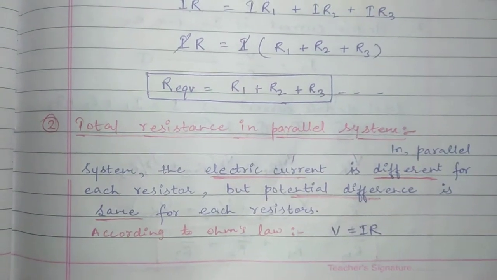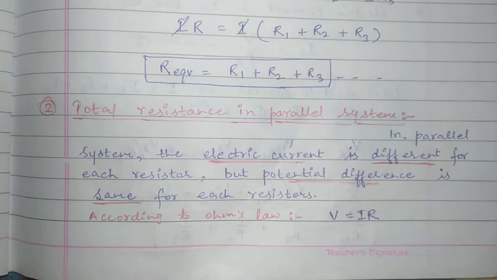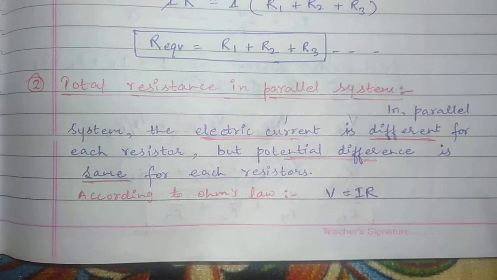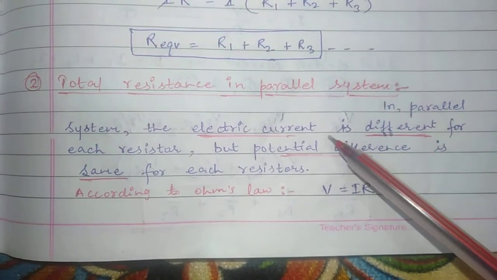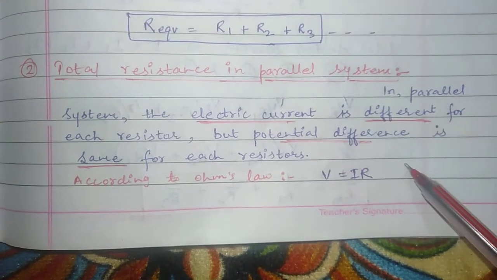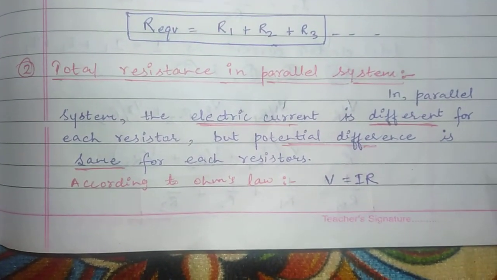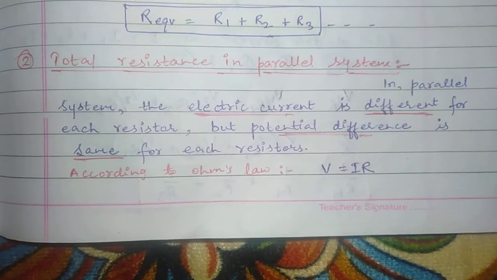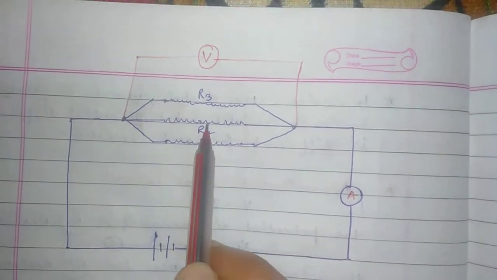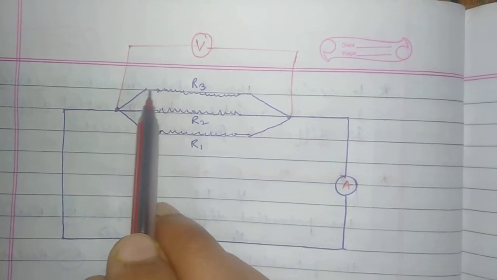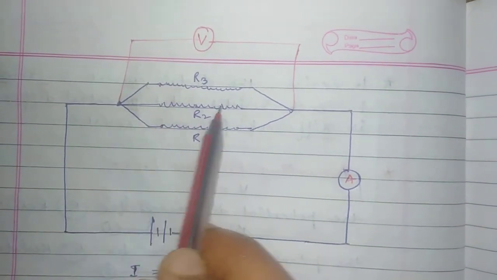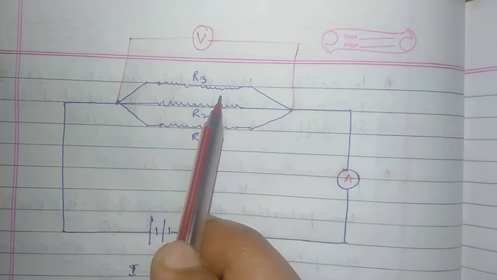Then student, we will talk about the parallel system. The parallel system is completely vice versa of the series system. In this system, the electric current is different in each resistor, but the potential difference will be the same. Similarly, we'll take Ohm's law here. So this is the diagram of the parallel system. What is this? R1, R2 and R3 are all connected to each other at one point. That's why we say this system is a parallel system.